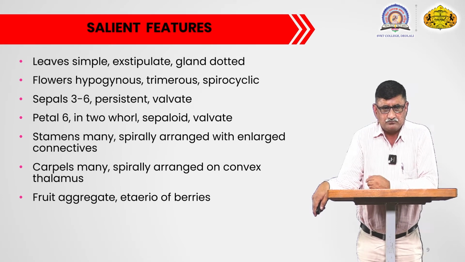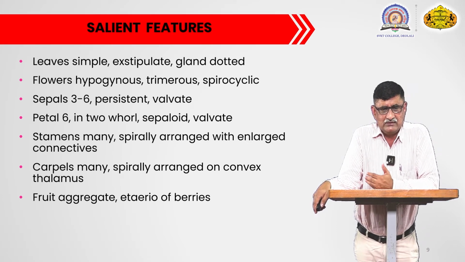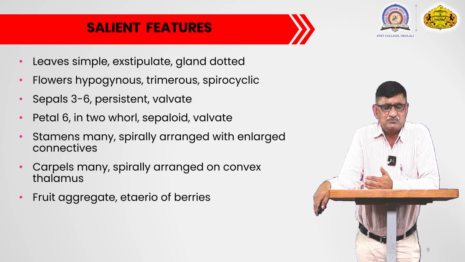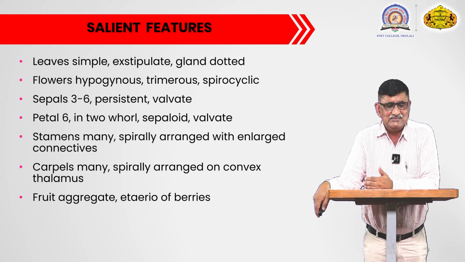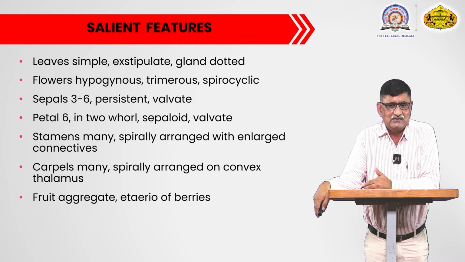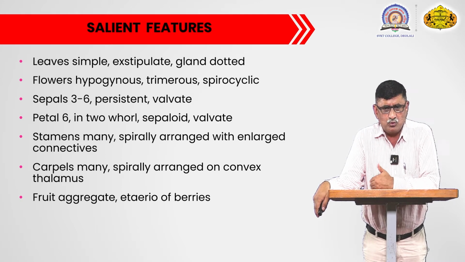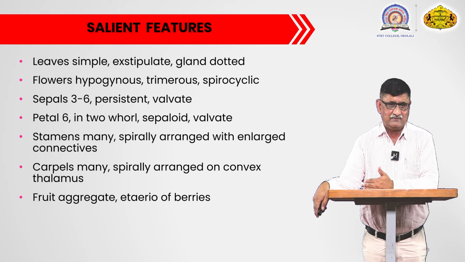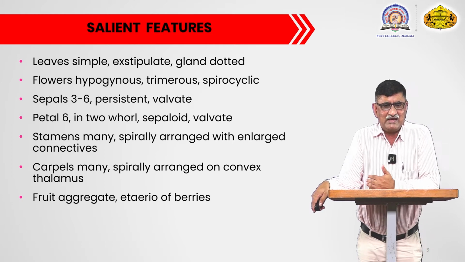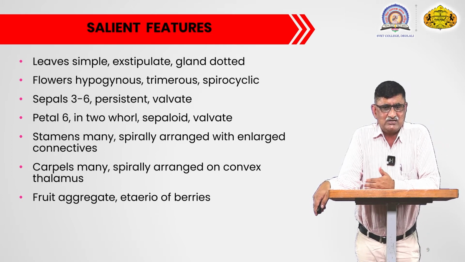The flowers of the plants are mostly hypogynous, meaning there is a superior ovary. Though it is a dicotyledon, the flower is trimerous. There is a whorl of three sepals, three petals, and spirocyclic. If more petals or more sepals are there, they are arranged in a spirocyclic manner. The sepals are 3 to 6. They are persistent and they show valvate kind of aestivation.